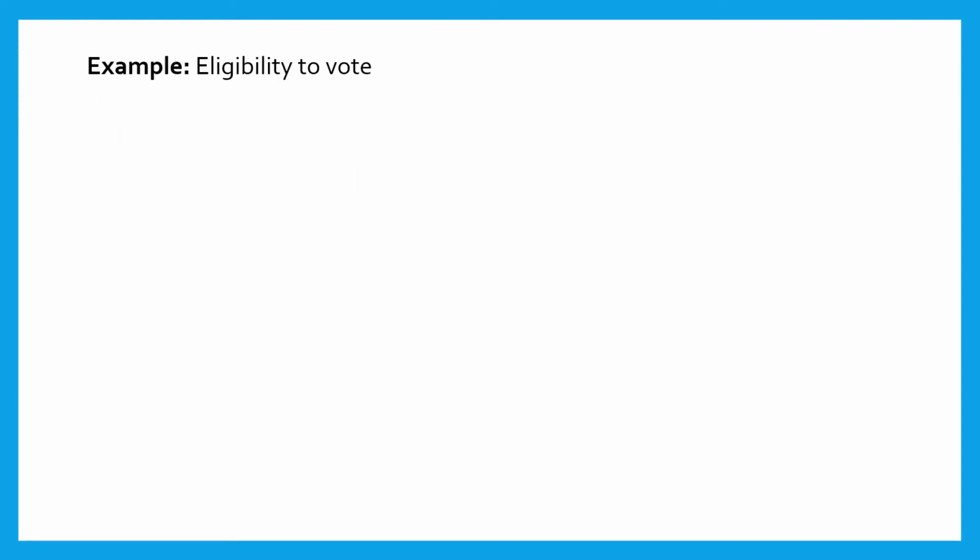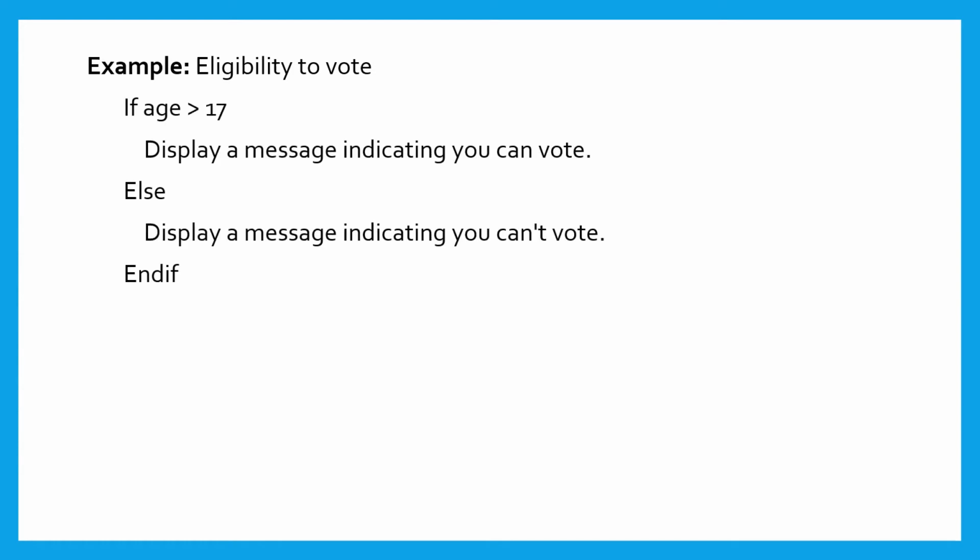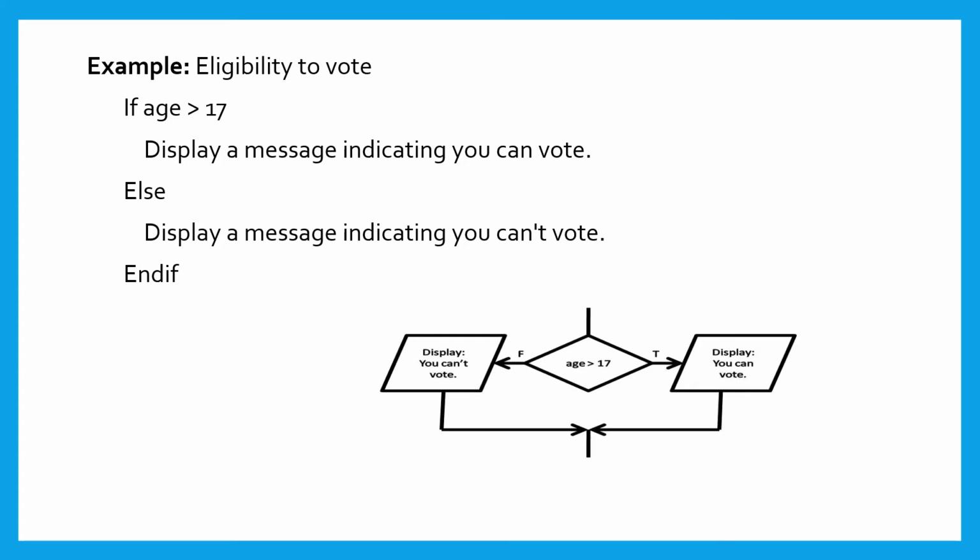If else structure example, eligibility to vote. If age is greater than 17, display a message indicating you can vote. Else, display a message indicating you can't vote. End if. Here is the flowchart representation of eligibility to vote. Age is greater than 17. If the condition is true, then display you can vote. If the condition is false, then display you can't vote.